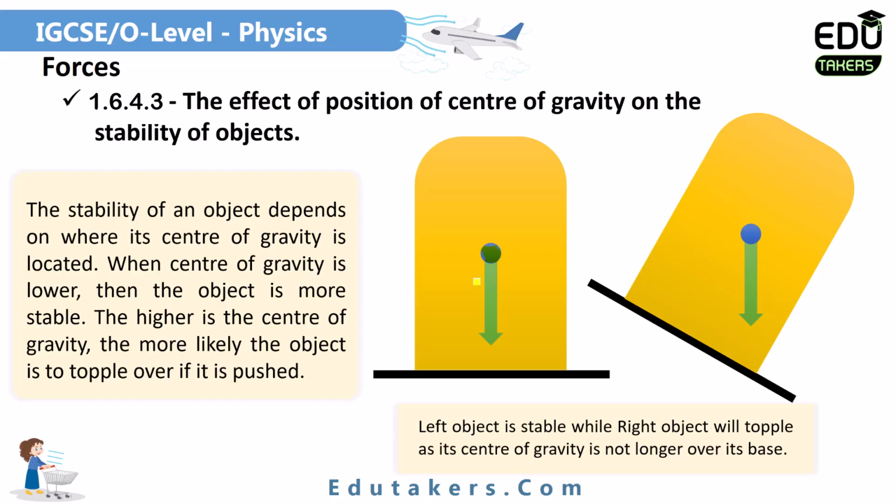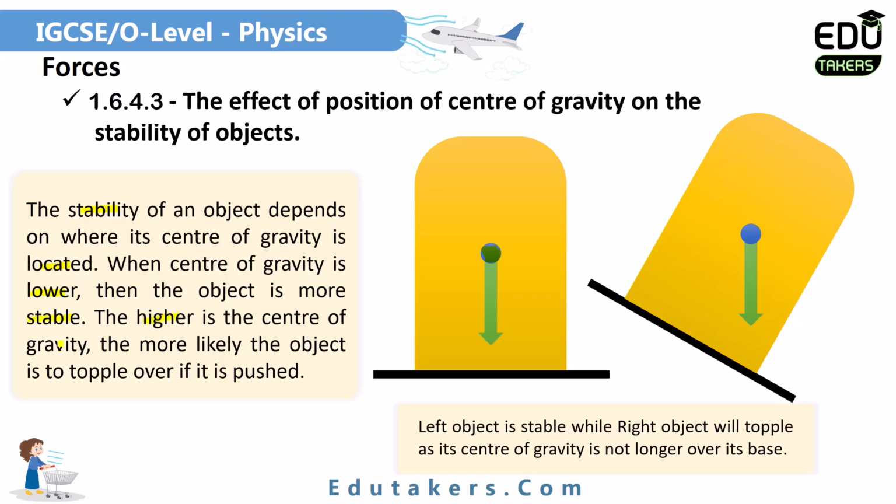So the left object is stable. It is because the center of gravity for that object is lower. The object is only stable when the center of gravity for that object is lower. If the center of gravity is at some height, meaning it's not lower, it's upward, then in this case the body is unstable. You can see here, the stability of the object depends on where its center of gravity is located. When the center of gravity is lower, then the object is more stable. When the center of gravity is lower, the object is in a stable position.